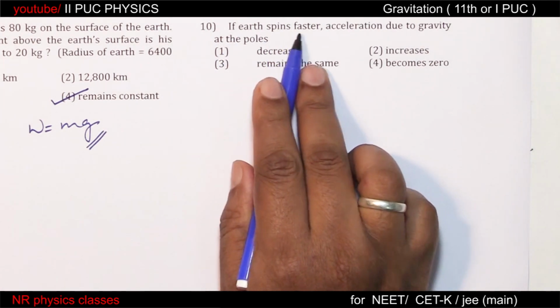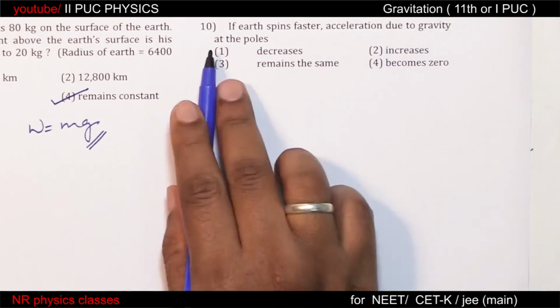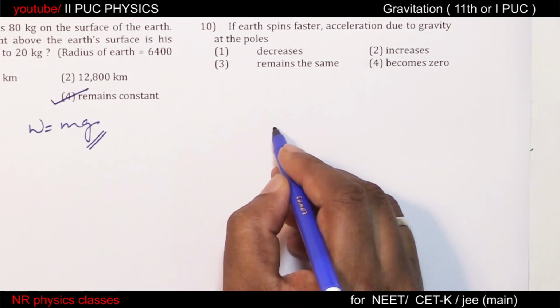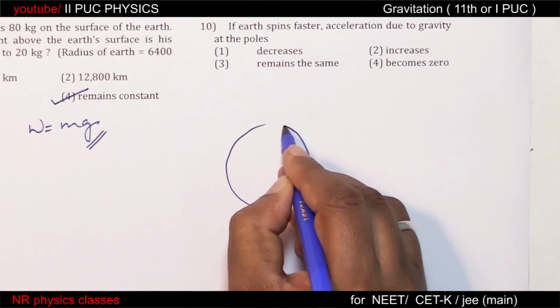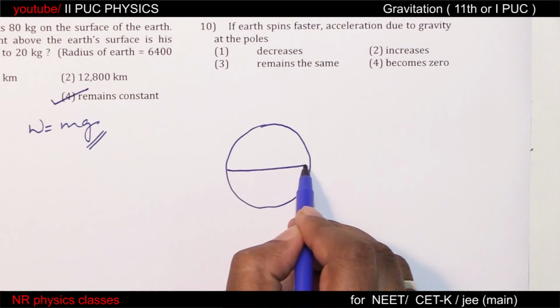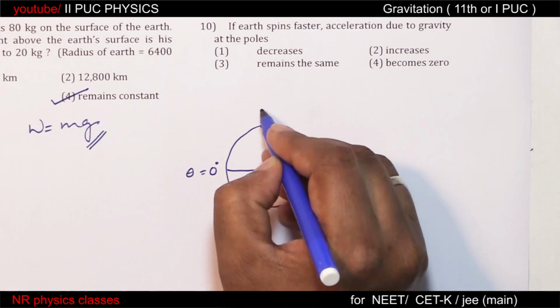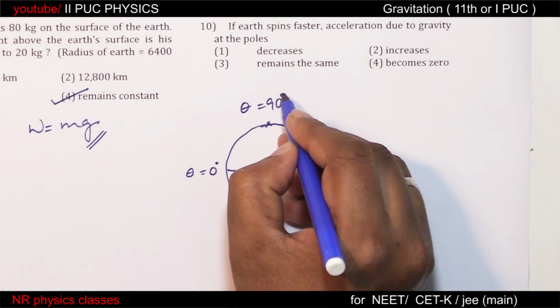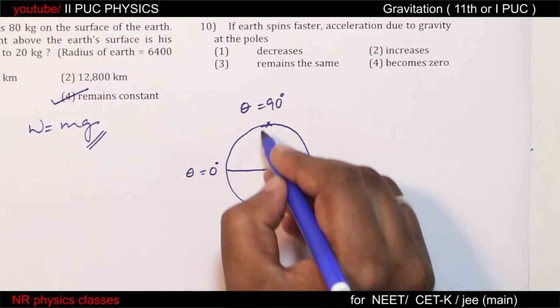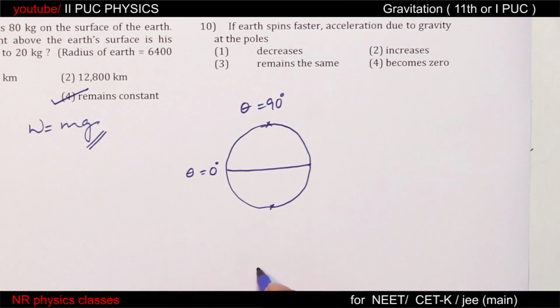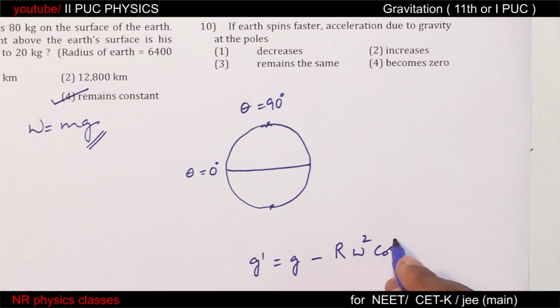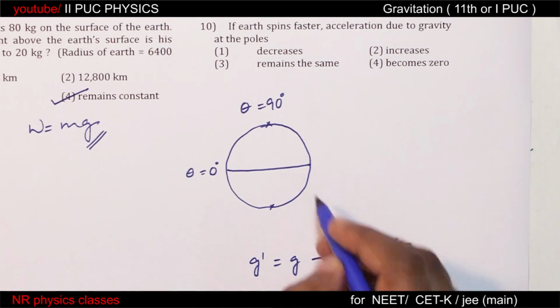If Earth spins faster, what happens to acceleration due to gravity at the poles? This is Earth, equator. For equator, theta is 0 degree. For poles, theta is 90. For North Pole or South Pole, theta is 90. g dash equal to g minus R omega square cos square theta is the expression, where omega is angular speed.